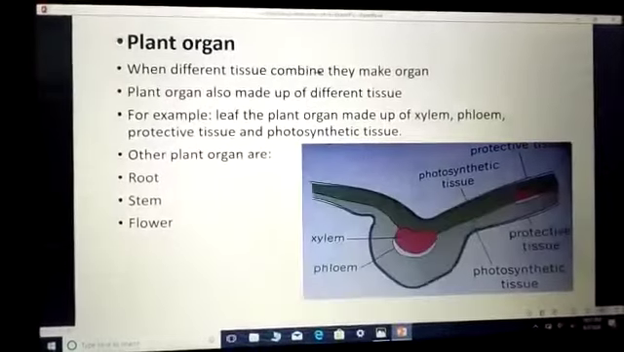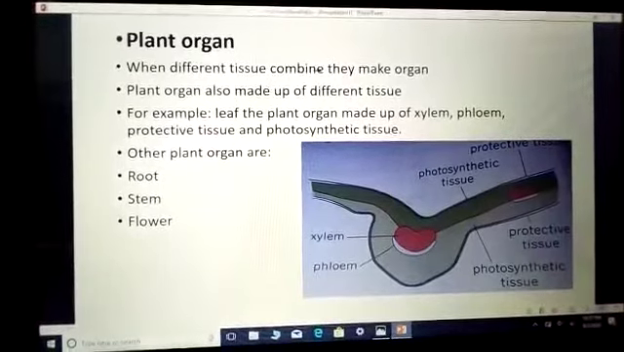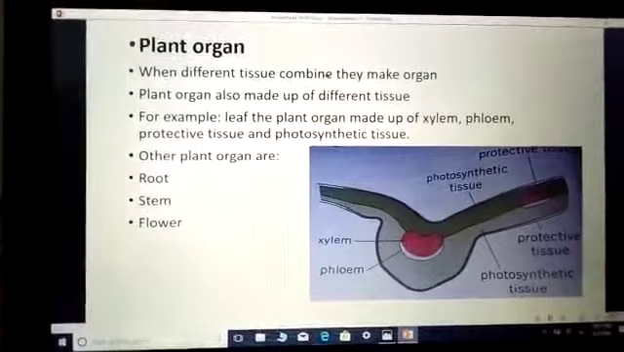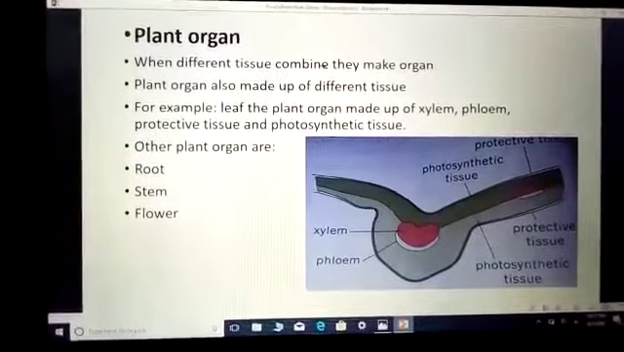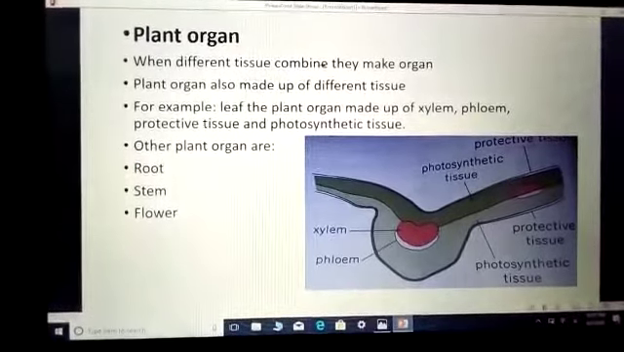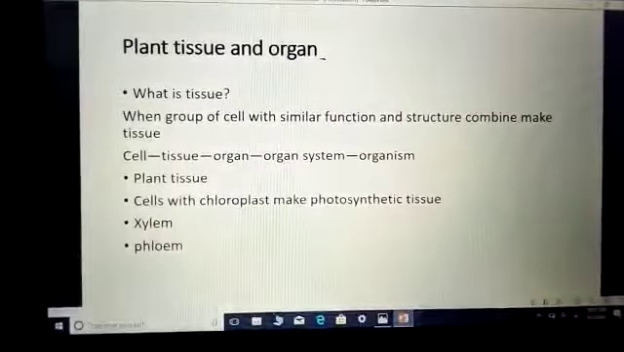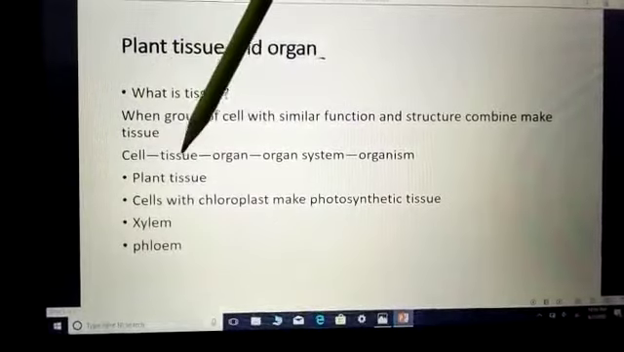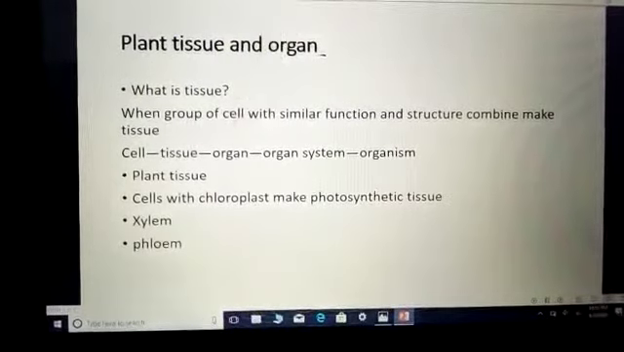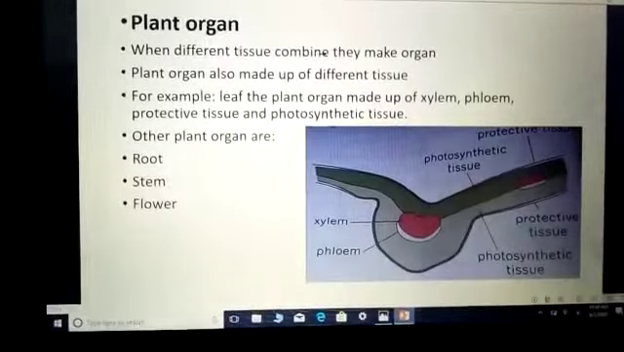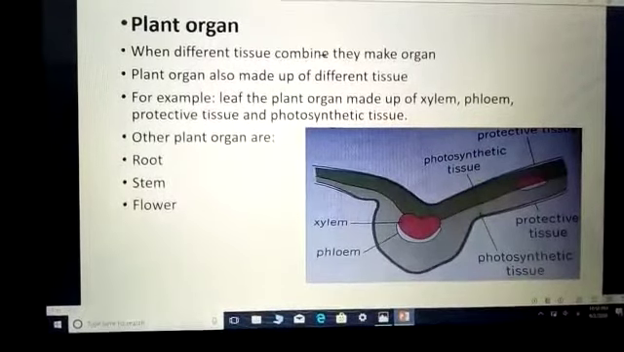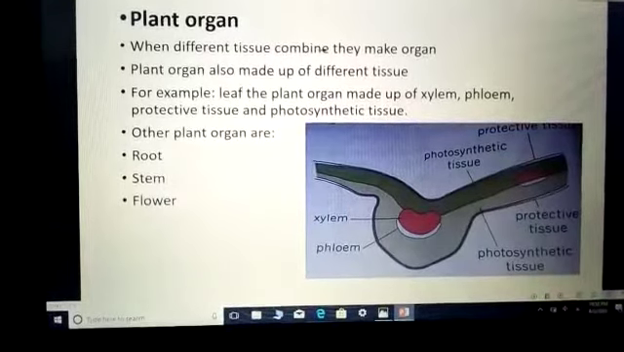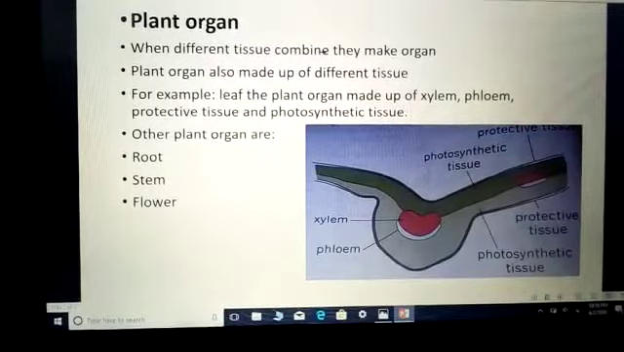After phloem, plant organ. Organs are made up of different types of tissue. When different types of tissue combine together, they make an organ. As I showed you previously, cells combine to make tissue and tissues combine to make an organ. The same in the plant: when different types of tissue combine, they make an organ.